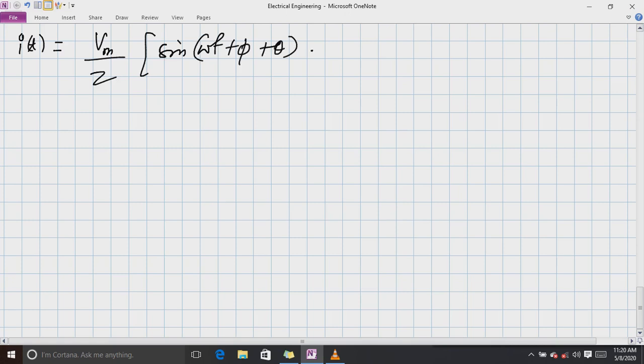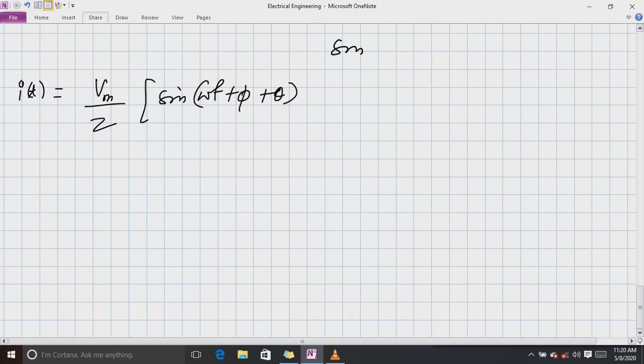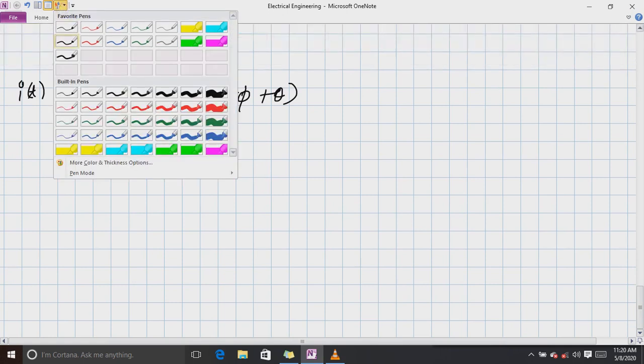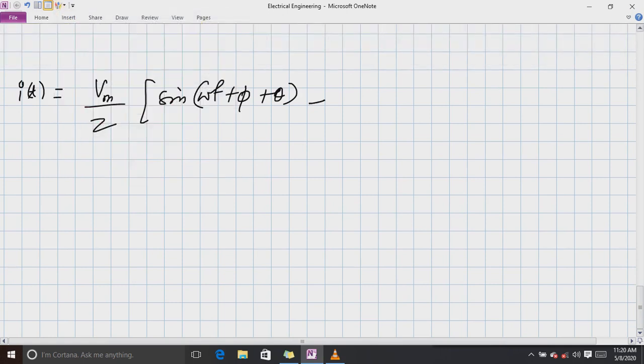So let us analyze our equation. The last equation I wrote, containing the transient and steady state terms, was Vm over Z sine(omega t plus phi plus theta) minus sine(phi plus theta) e raised to power minus R by L t.